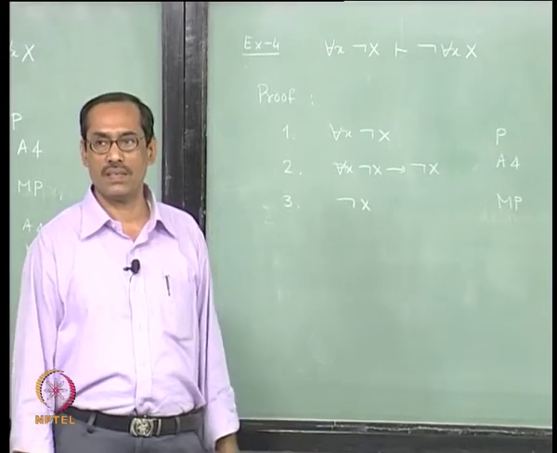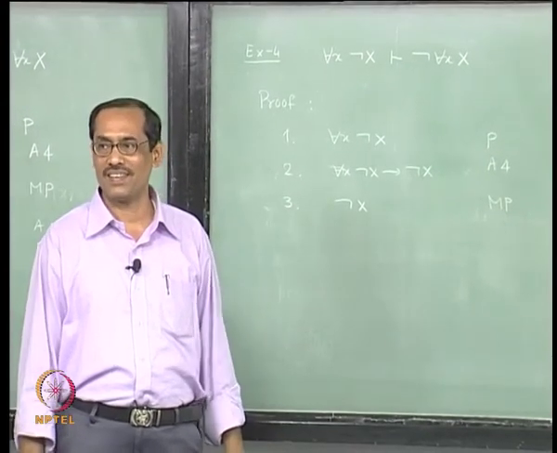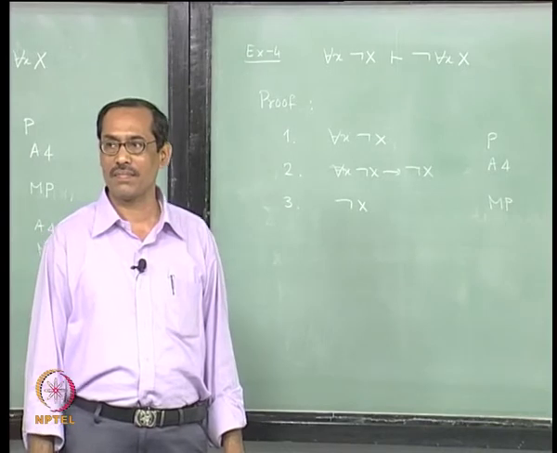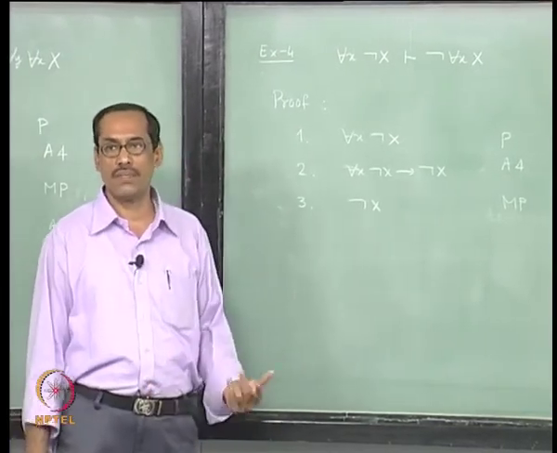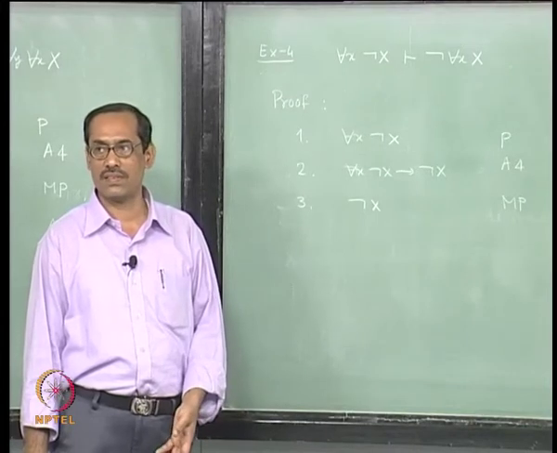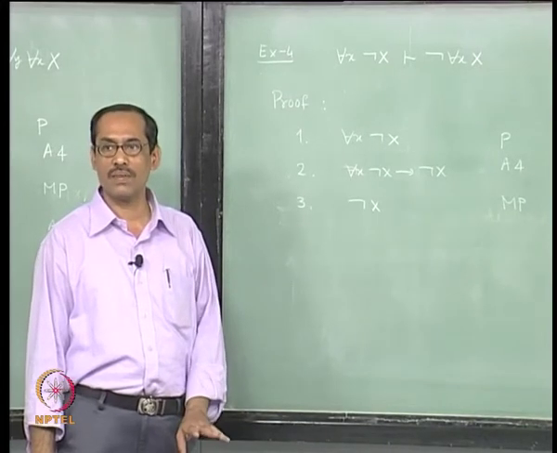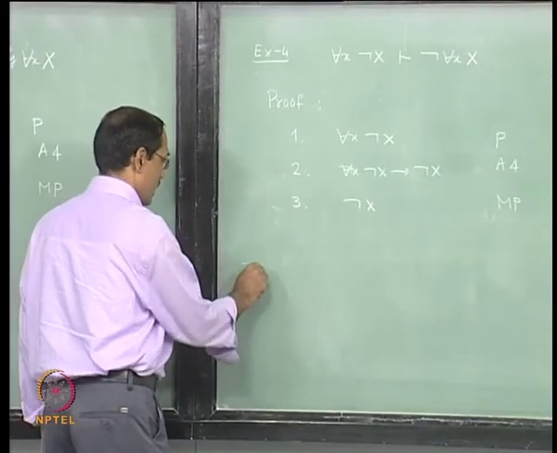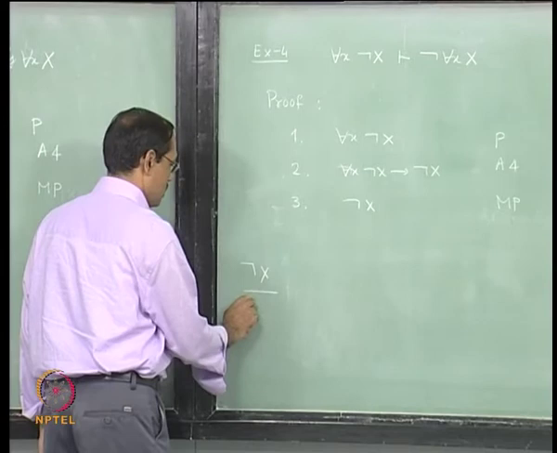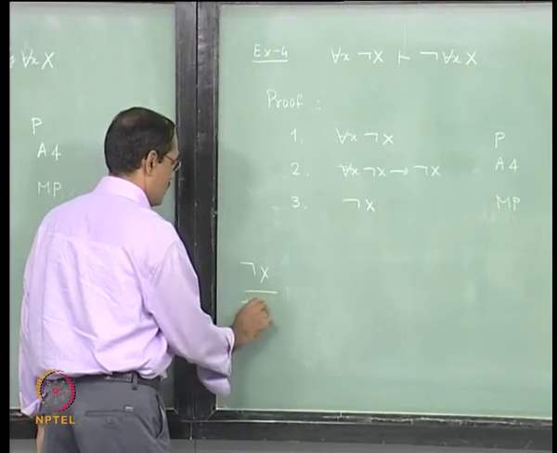No axiom says that, right, no inference rule is there. Fine, but we can always infer from for each x x x. Can you see some relation between this? You have not x, and you want to infer from this not for each x not x.